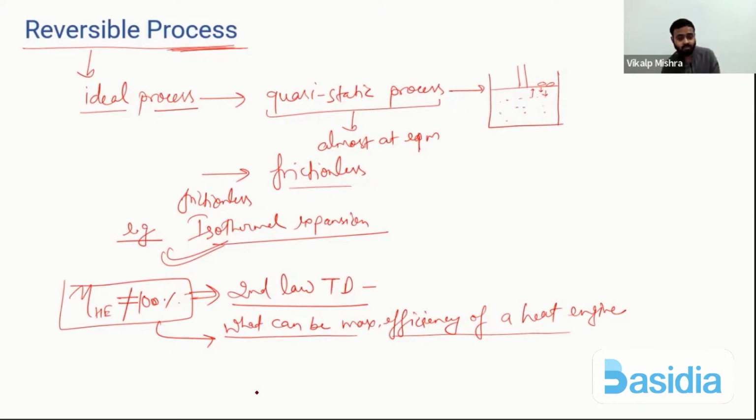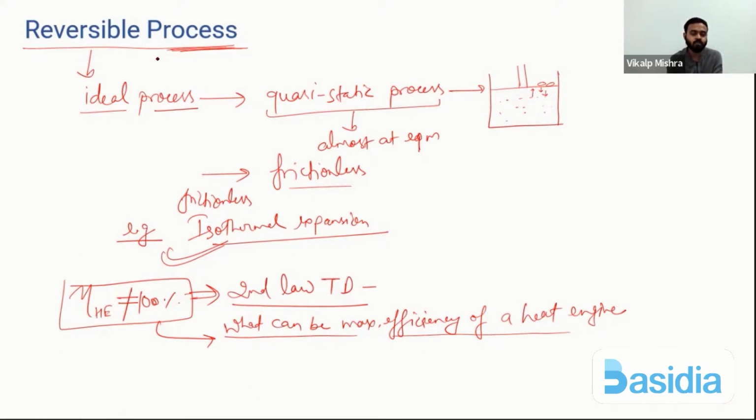So we can say the father of thermodynamics, Mr. Sadi Carnot, उन्होंने इस साइकिल को, कार्नोट साइकिल को डिस्कवर किया था, और कार्नोट साइकिल tells us what can be the maximum efficiency of a heat engine.